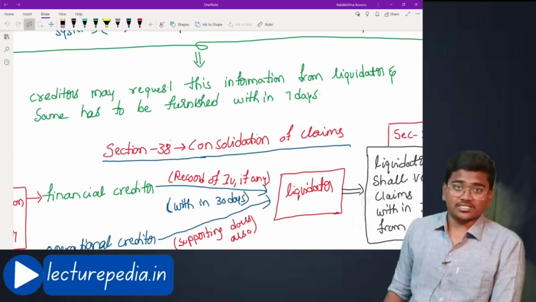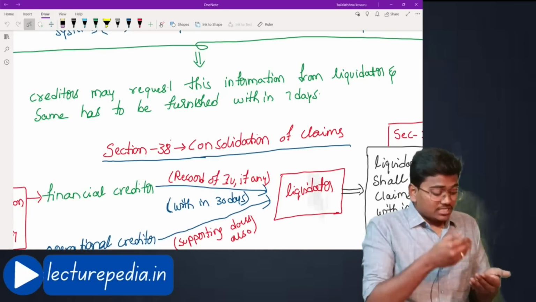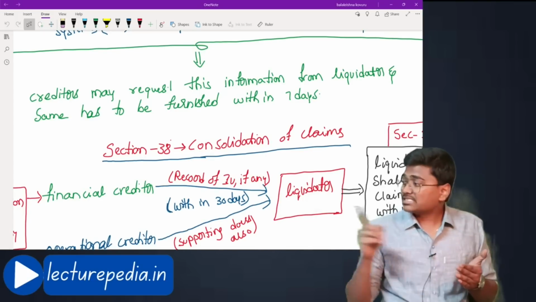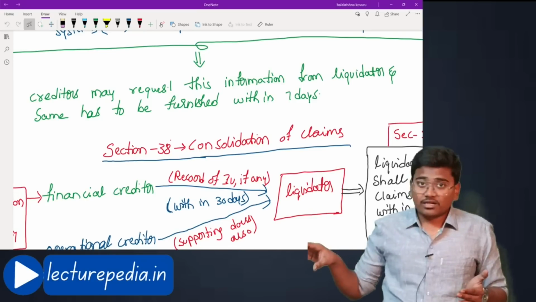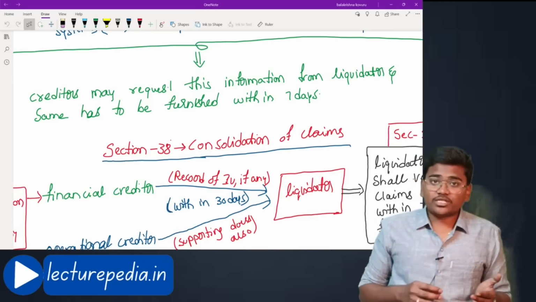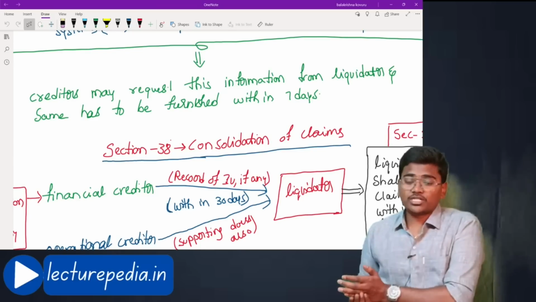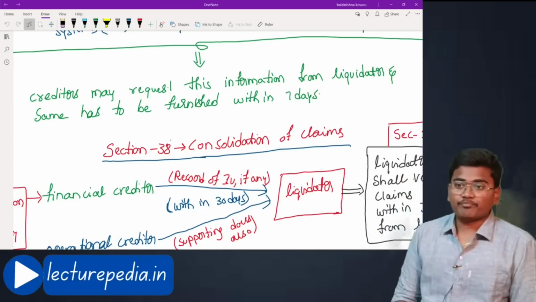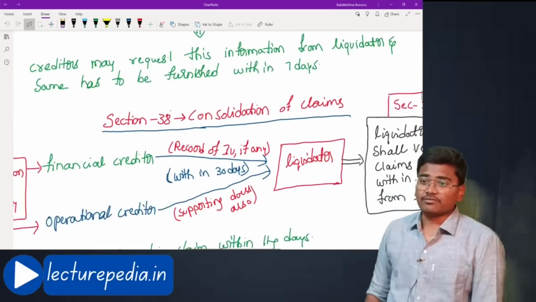Now, once he gathers the information, creditors may request this information from the liquidator and the same has to be furnished within 7 days. Okay, the liquidator has gathered all this information. Now, this information can be asked by the creditors. If creditors ask for this information which the liquidator has gathered, the liquidator must furnish the information to creditors within 7 days. Hope that is clear. That was section number 37.